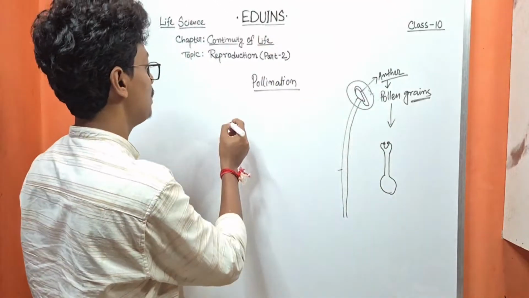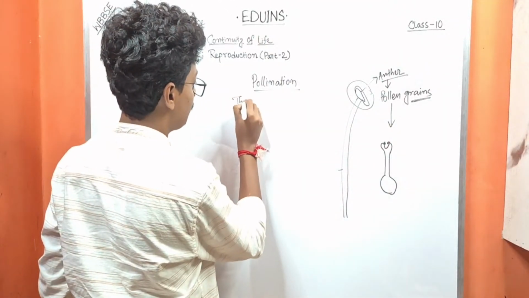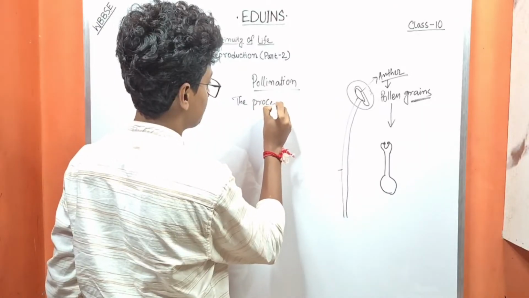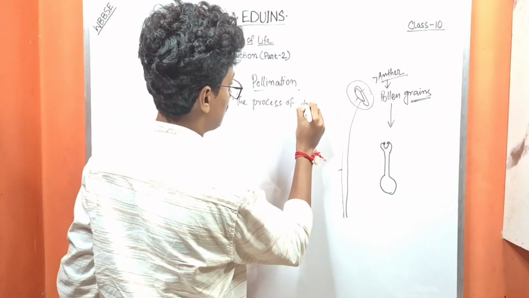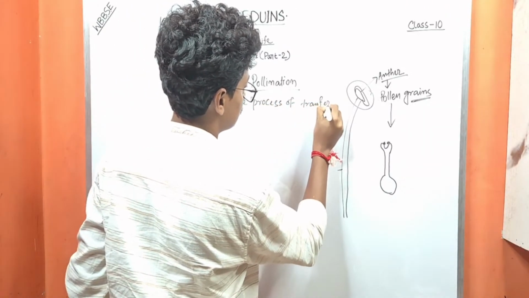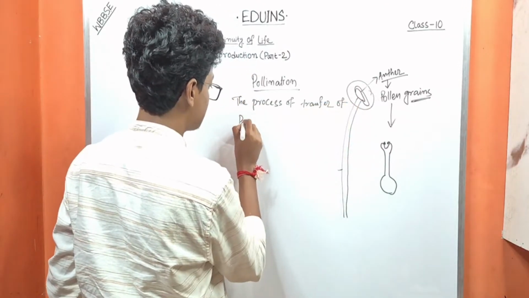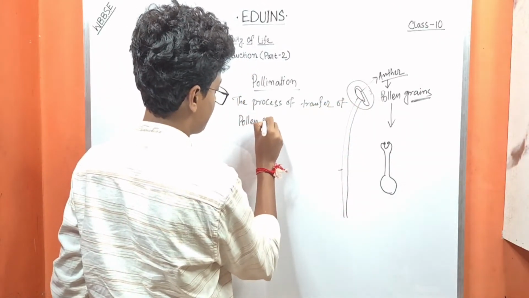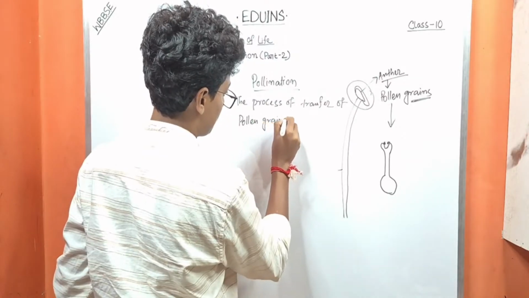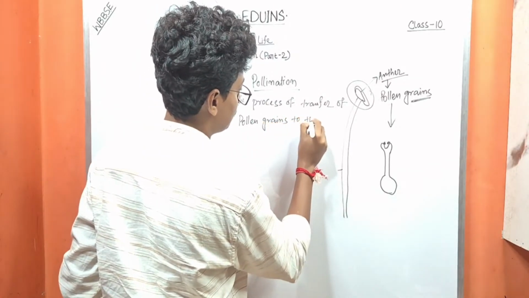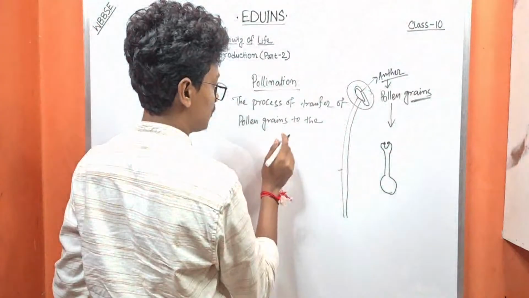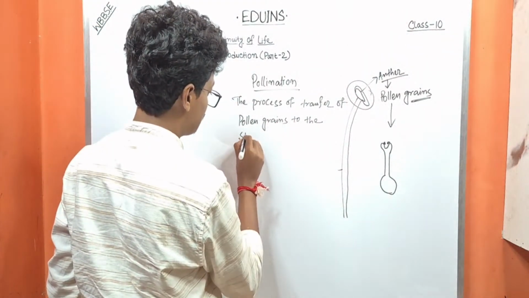So what is pollination? The process of transfer of pollen grains from the anther to the stigma.